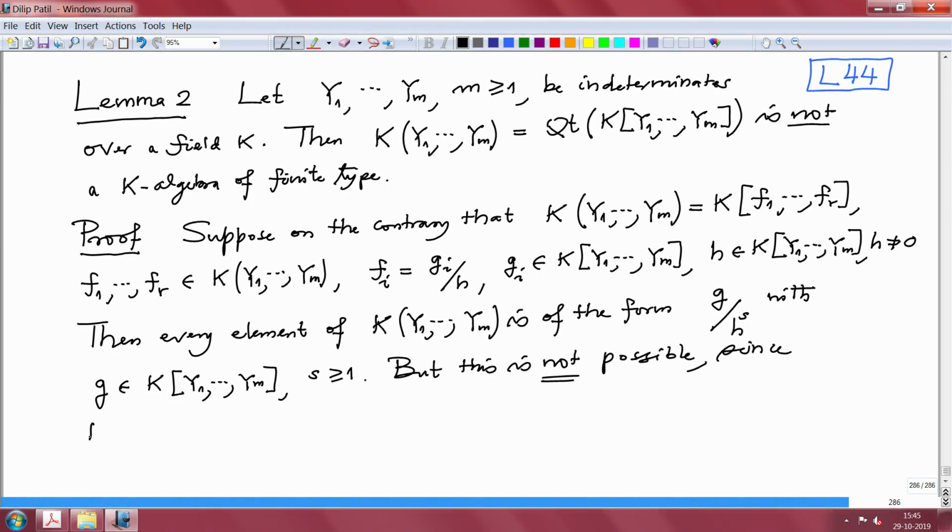Since this K[y1, ..., ym] has infinitely many prime elements, infinitely many prime polynomials.